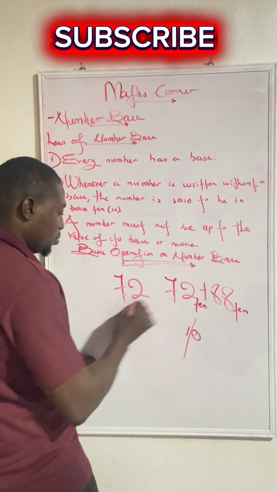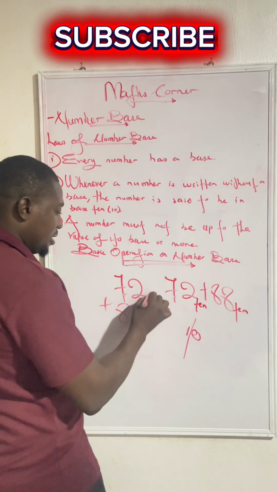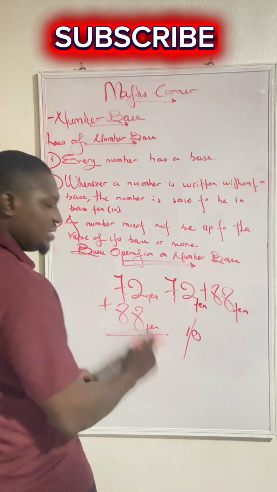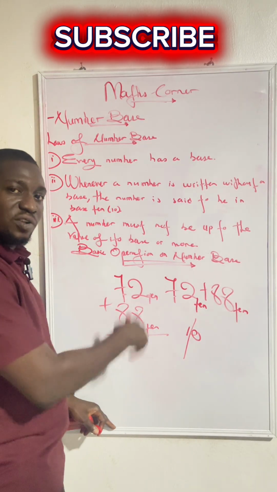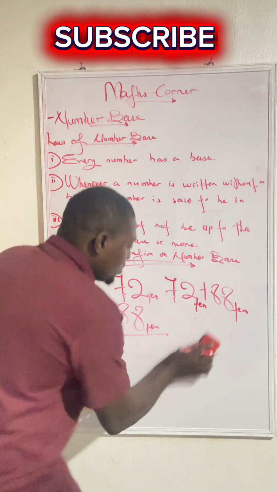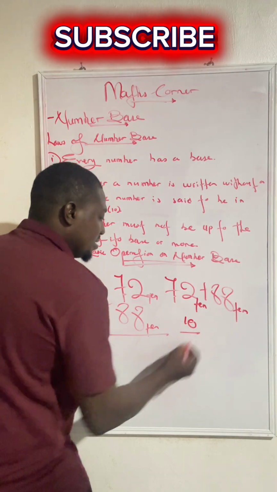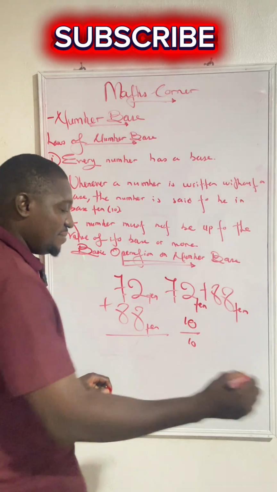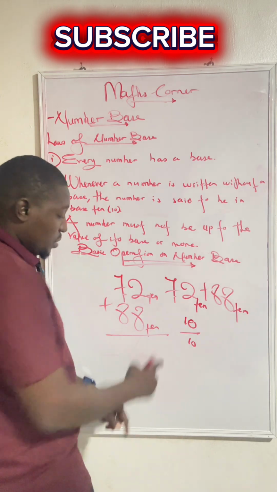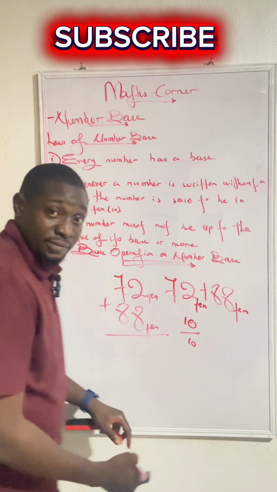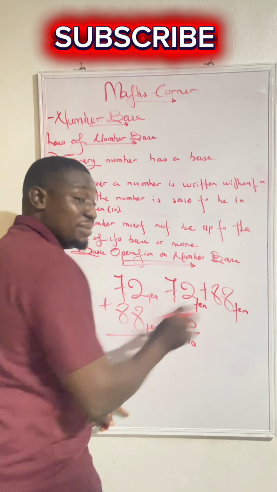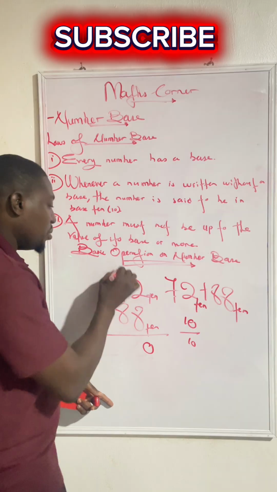I have 72 plus 88. These numbers are both in base 10. If you have 2 plus 8, it is 10. Listen, the number cannot be up to the value of the base or more. So you can't write 10. It is a taboo. So what happens? Because you can't write 10, you divide by the base. The base is 10, so you divide by 10. If the base is 2, divide by 2. If the base is 3, divide by 3. If the base is 4, divide by 4. In this case, the base is 10, so you are dividing by 10. Because you can't have 10 here. So 10 in 10 is what? Is 1. Remainder, nothing. So that nothing you write as 0 and you carry 1.